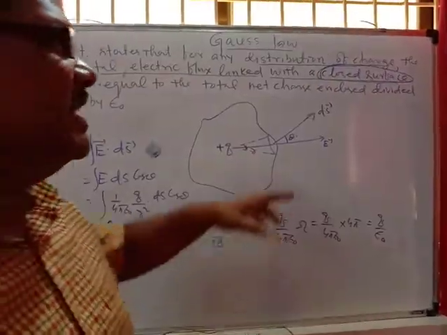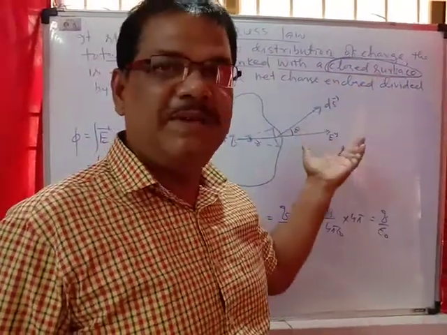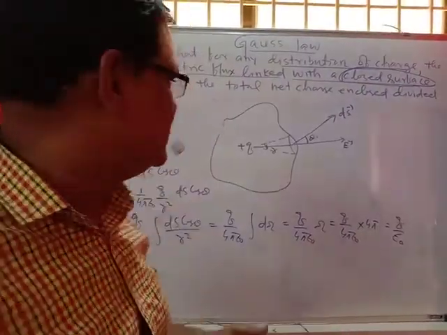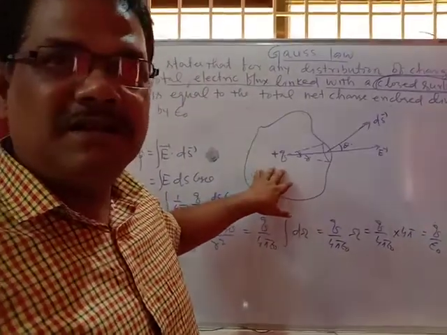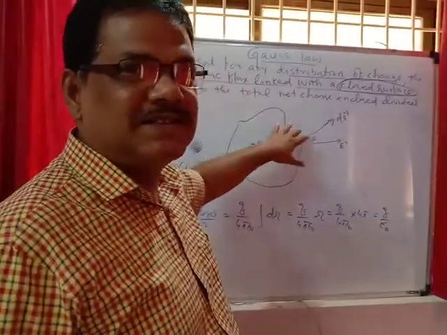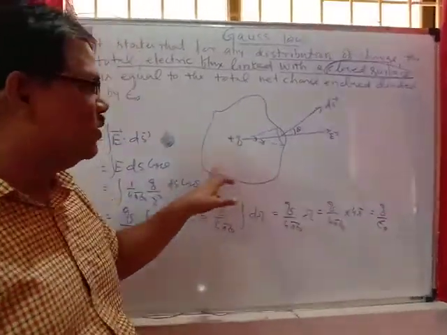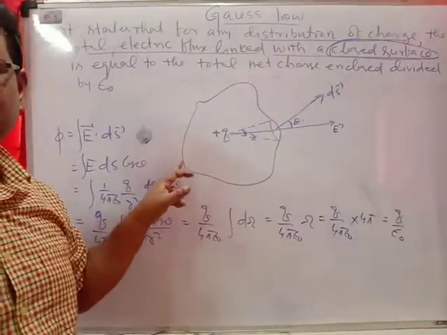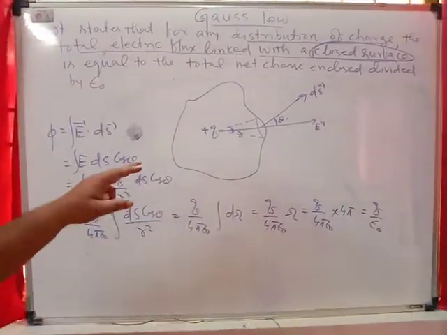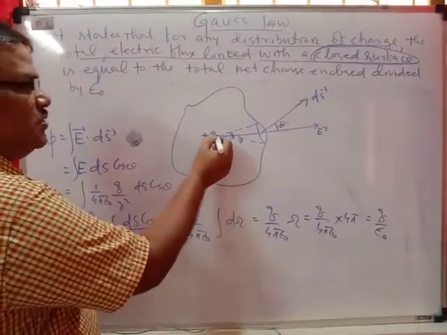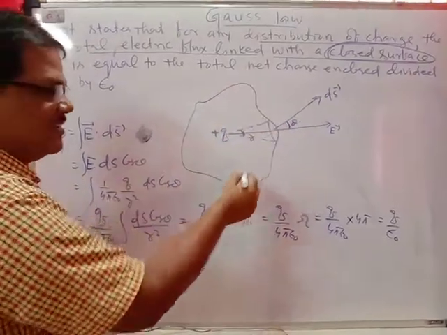But you may be asking that a closed surface may be of any arbitrary type. So for that also I am proving it by taking an arbitrary surface. Suppose the plus q charge is enclosed by any arbitrary surface. This is not a spherical surface having a fixed radius. So what happens here? Plus q charge is enclosed by an arbitrary surface.